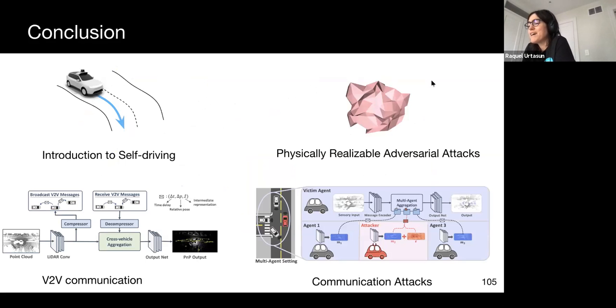To conclude, I have talked about how to create universal adversarial attacks that are physically realizable for modern state-of-the-art 3D perception algorithms in self-driving. I have then discussed how to increase robustness by exploiting vehicle-to-vehicle communication, and how this might introduce additional vulnerabilities for adversarial attacks. Finally, I have shown how to be robust to localization errors by exploiting a multi-agent cooperative consensus framework.